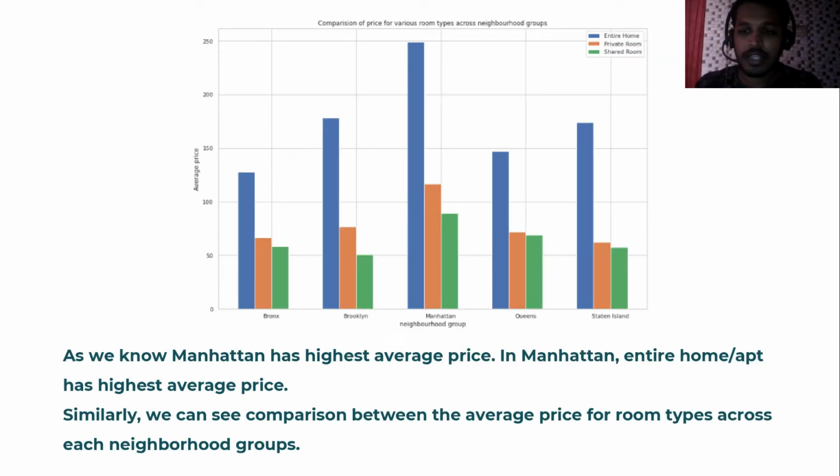And this is a comparison plot. This is a multiple bar chart. As we know, Manhattan has the highest average price, but in Manhattan, the average price for entire home is higher. Likewise, we can compare for each neighborhood group.